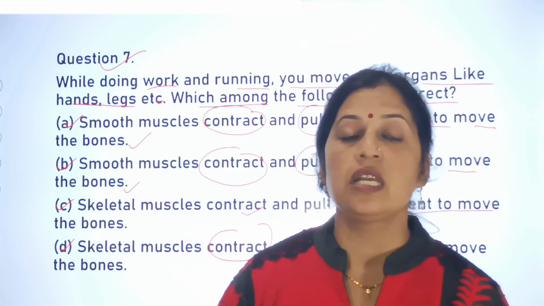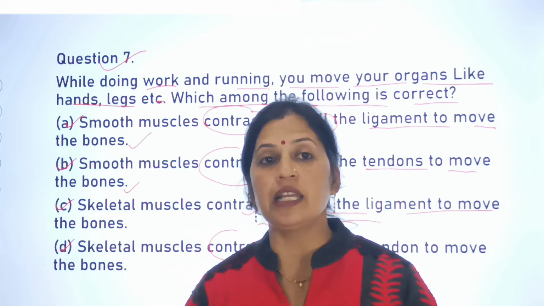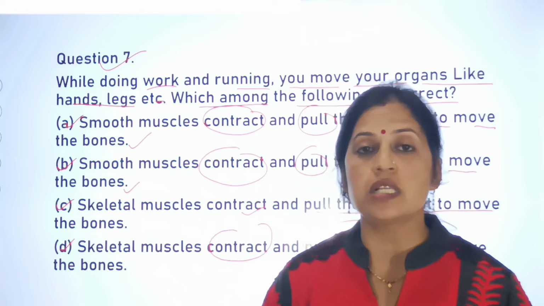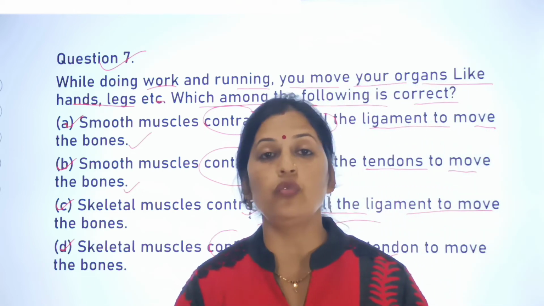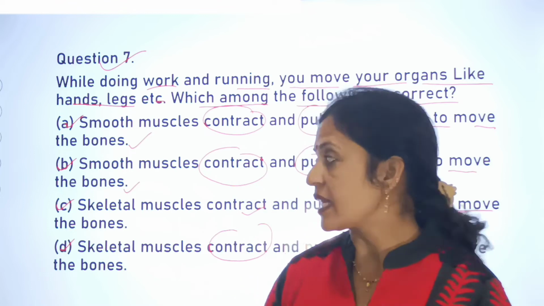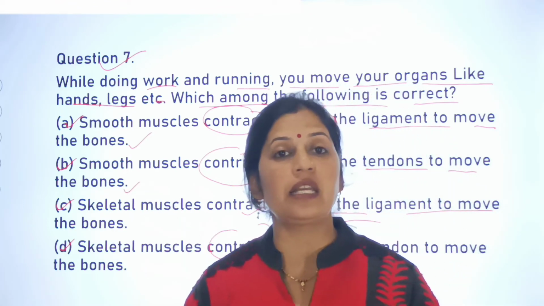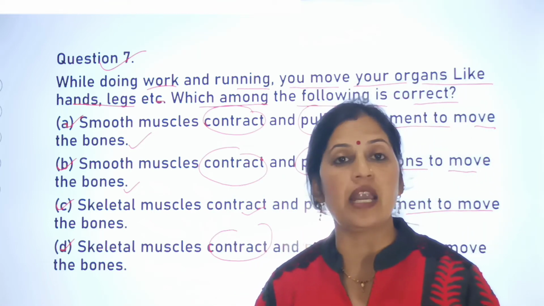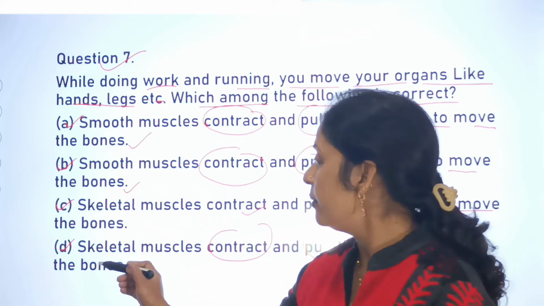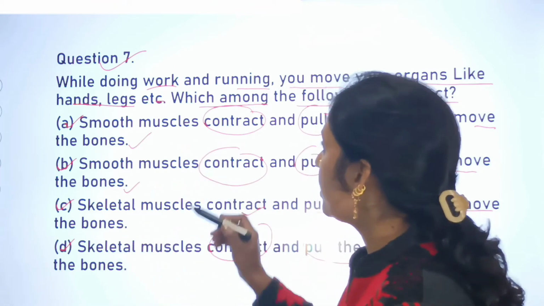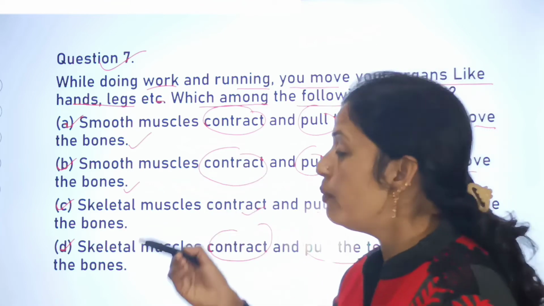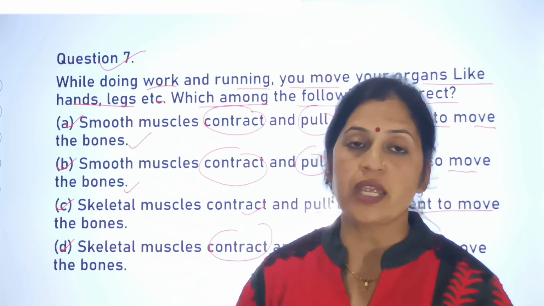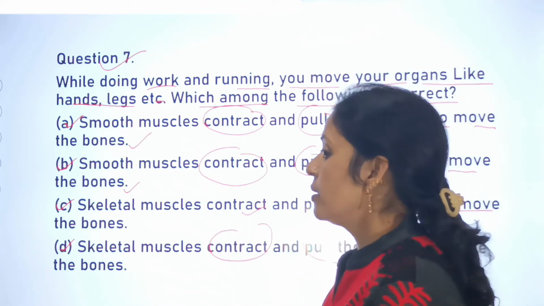First one is smooth muscles contract and pull the ligament to move the bones. Second one is smooth muscles contract and pull the tendon to move the bones. Third one is skeletal muscles contract and pull the ligament to move the bones. And the fourth one is skeletal muscles contract and pull the tendon to move the bones. So which is the specific reason for the movement of your body organs such as hands and legs while doing work as well as running? So it is your question number 7.